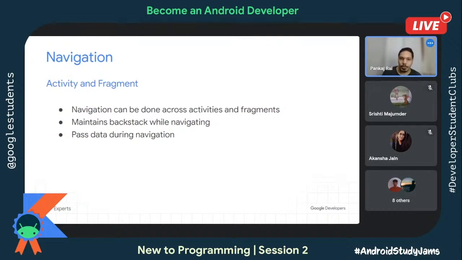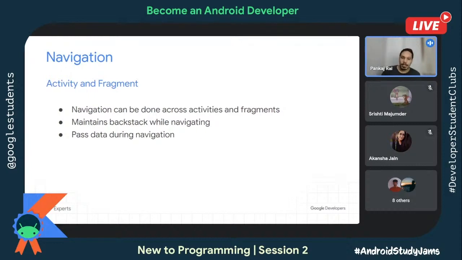So if you want to create a UI where you have two separate kinds of screens, then fragment is good to go. And navigation can be done for both of them, for activities and fragments. If you have literally no experience in Android, then instead of fragment, focus on activity first. And if you have a bit of experience, what is activity, how to create UI with activity, then move ahead with the fragments.